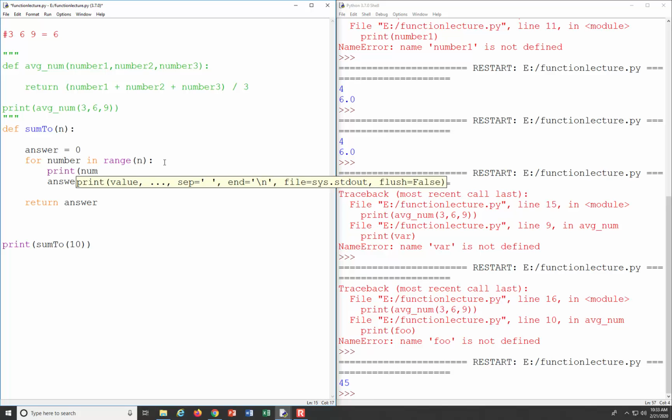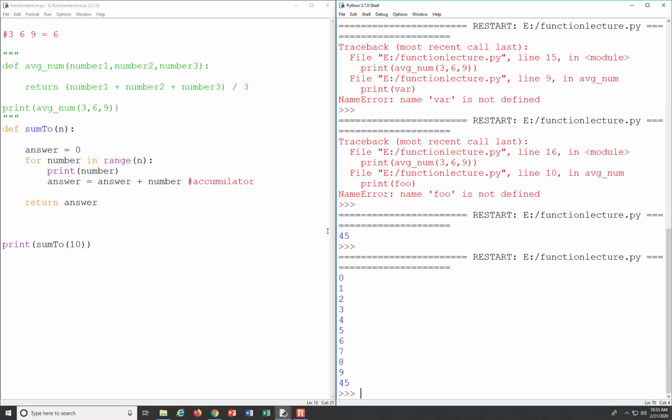So if we come up here and we print number in our for loop, we should get 1, 2, 3, 4, 5, 6, 7, 8, 9, 10. Because those are the numbers we want to add on, right? If we run this, we start at 0, right? When we print out number, we start printing at 0, and we only go up to 9. And so 10 never gets added on, so it makes sense why we're 10 short. And even if we changed 10 to 11, we should now get 55.